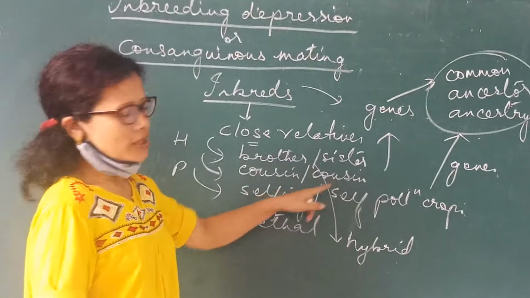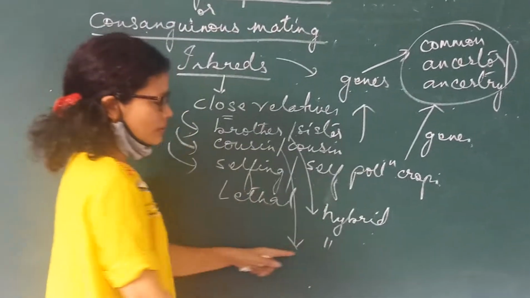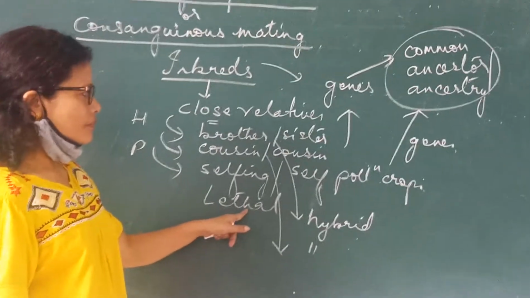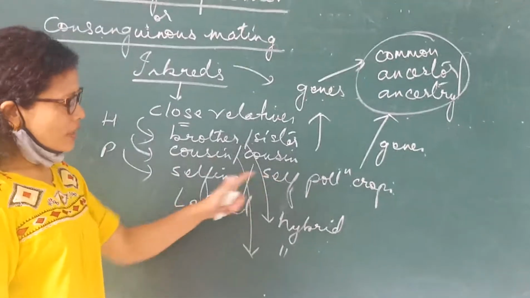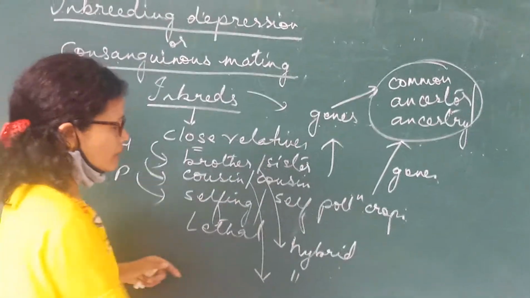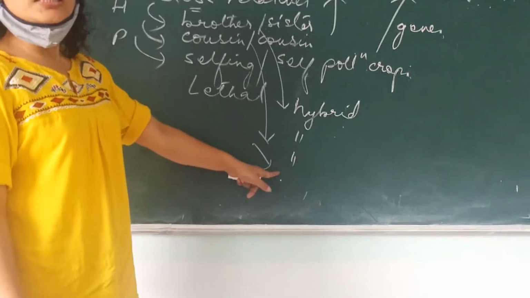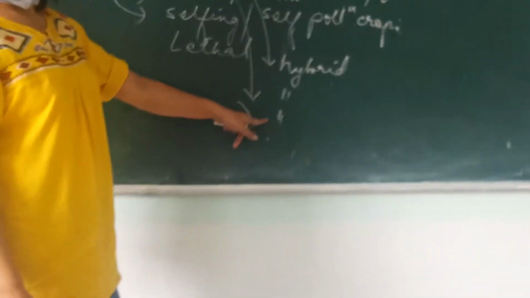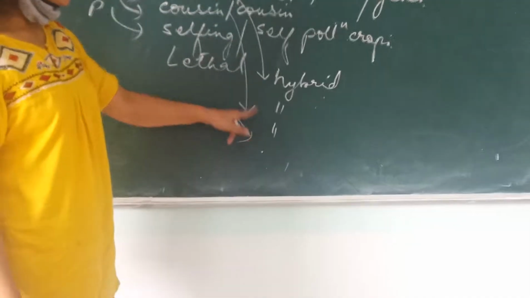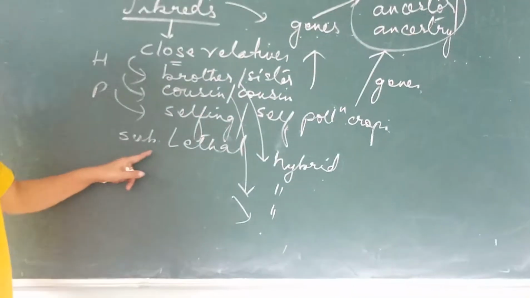Cousin marriage is discouraged because the product of this marriage, again a hybrid, will be lethal to that hybrid. Again in self-pollinated crops, where self-pollinated crops are being brought together, it is lethal to that hybrid, because many genes which are not favorable appear in the population. Most of these genes are lethal genes or sub-lethal genes.